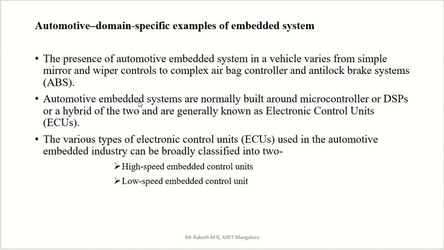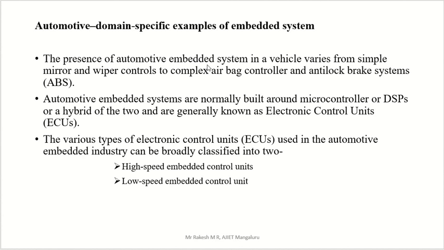Then, automotive embedded systems, this is not automatic, okay. Automotive embedded systems are normally built around a microcontroller or DSP or a hybrid of the two.